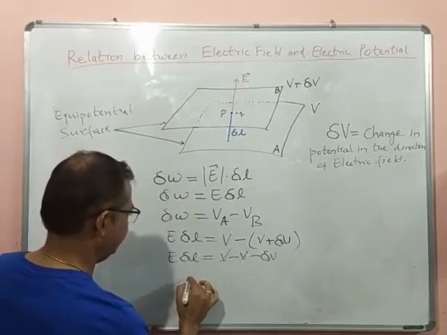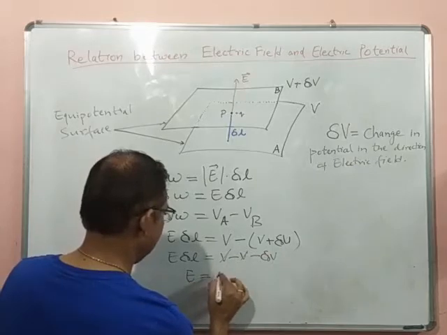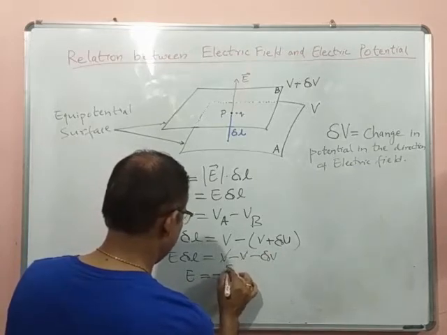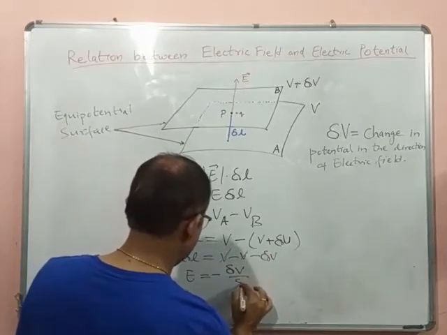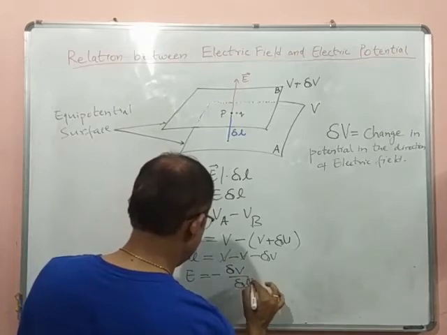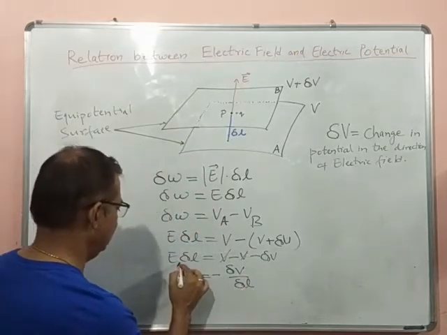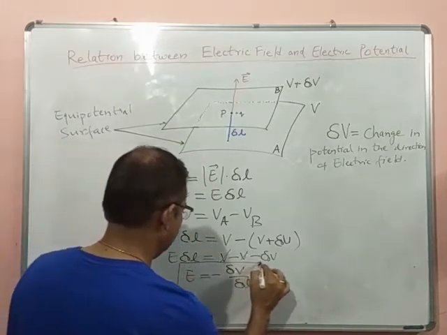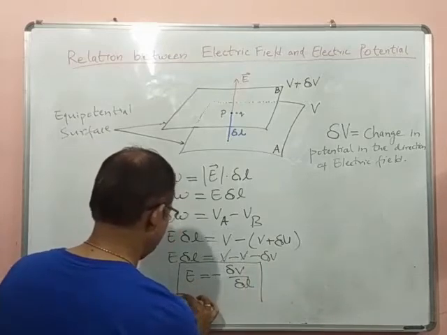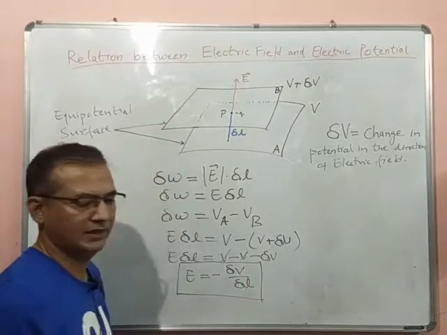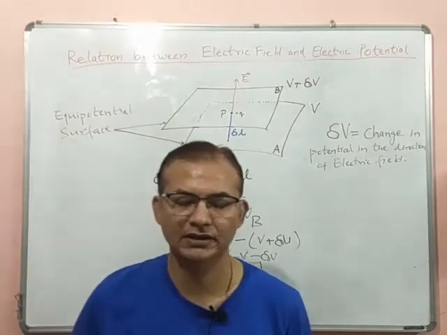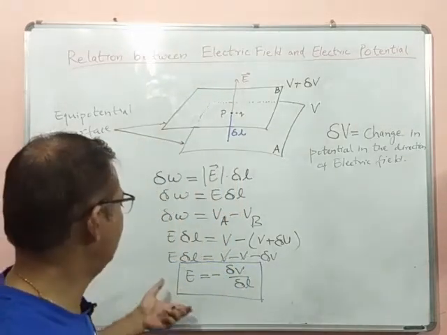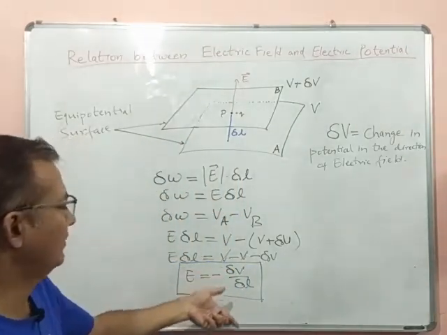So E is minus of del V upon del L, and this is the relation between the electric field and electric potential. So electric field is the negative of del V upon del L.